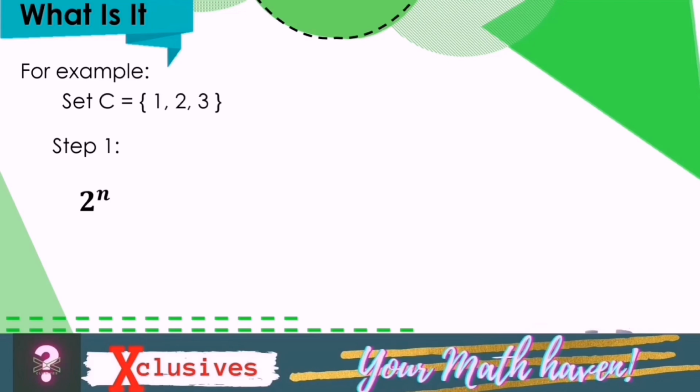And since there are 3 elements in the set, substitute 3 to n. Then it will become 2 raised to the power 3. Simplifying, 2 raised to the power 3 will become 8. And thus, set C has 8 subsets.